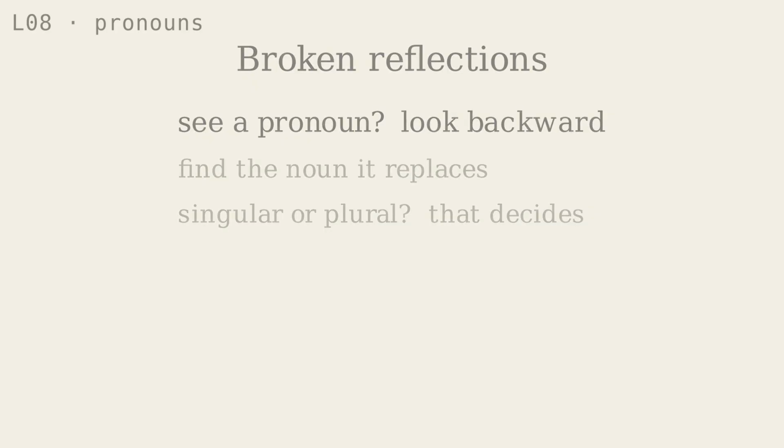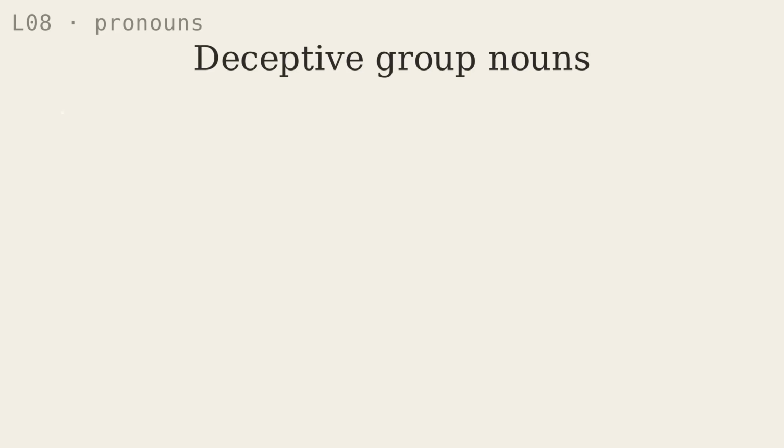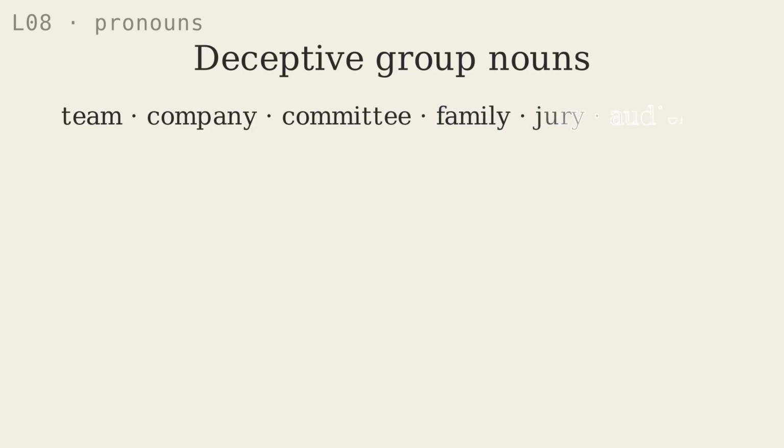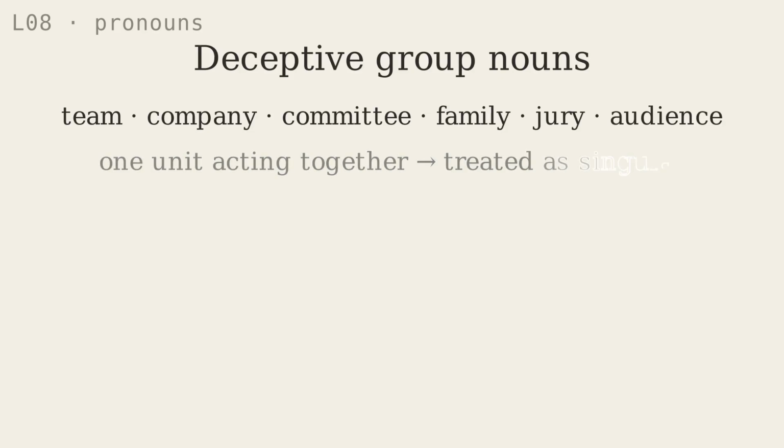However, some nouns can be deceptive. Consider words such as team, company, committee, family, jury, and audience. These words describe groups of people. Because several people are involved, you may be tempted to use a plural pronoun. But in formal American English, these collective nouns are usually treated as singular when the group acts as one unit.